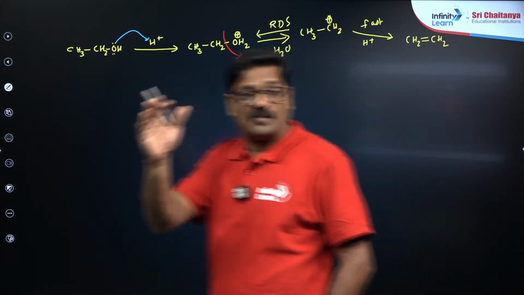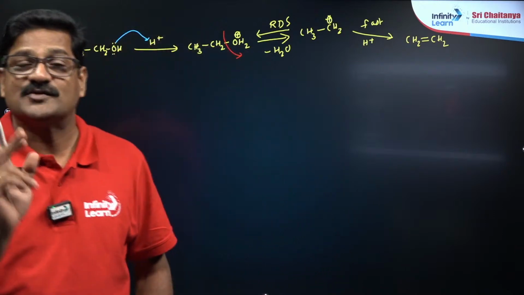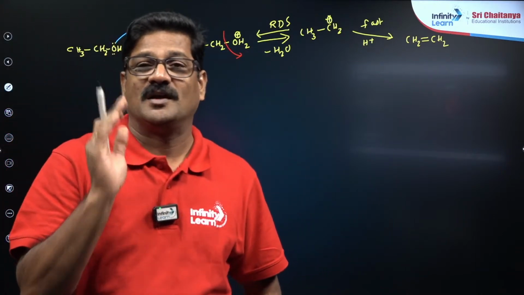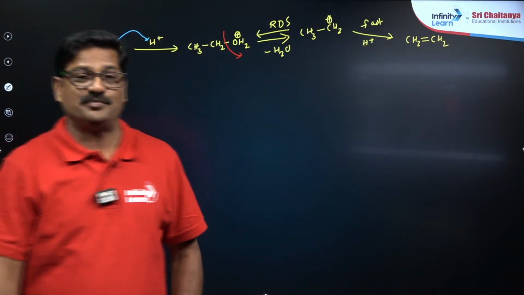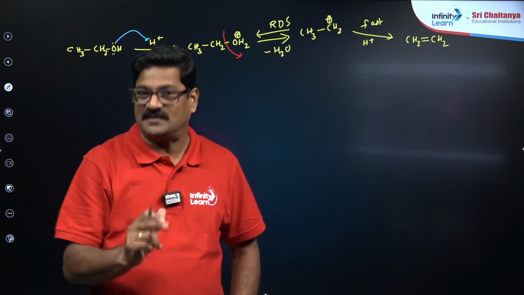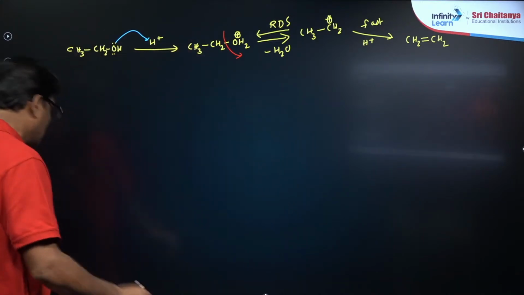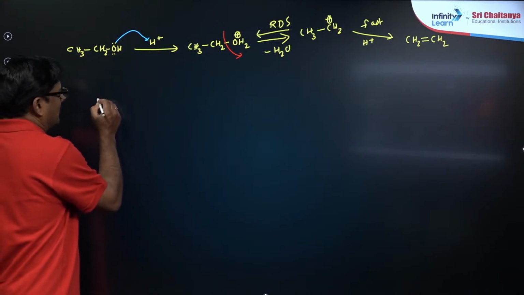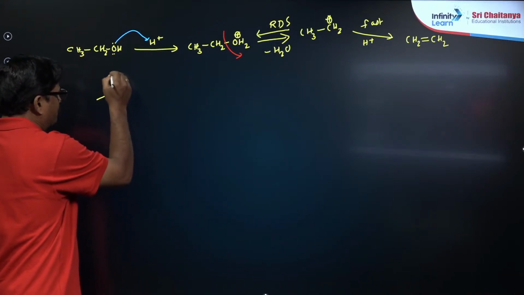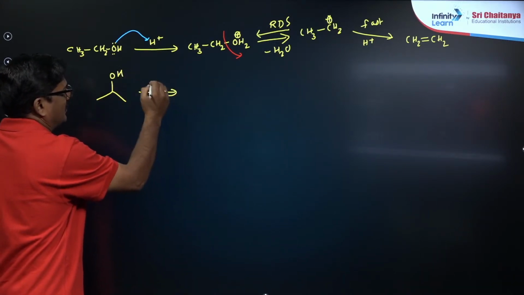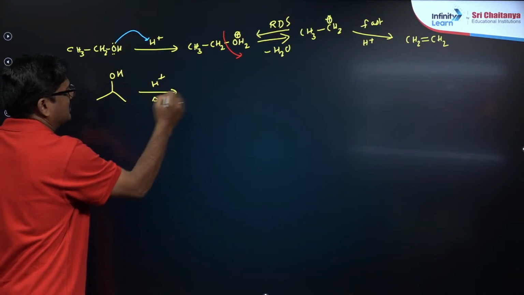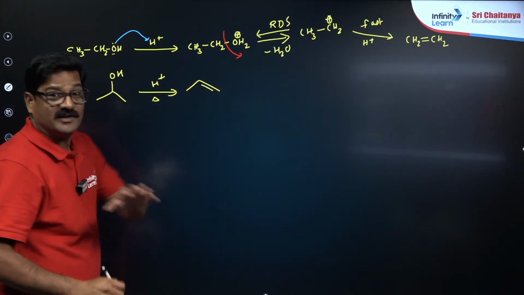Whenever a carbocation is formed, it is going to give some more stable rearranged product if there is a chance. Understand? Let us see the rearranged system. If it is H plus and heated, you are going to get an alkene like this.